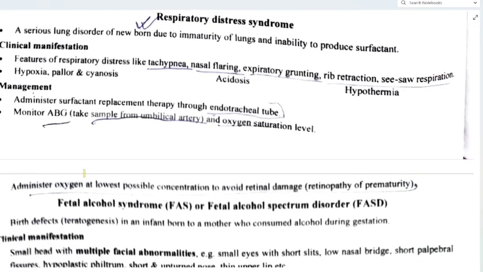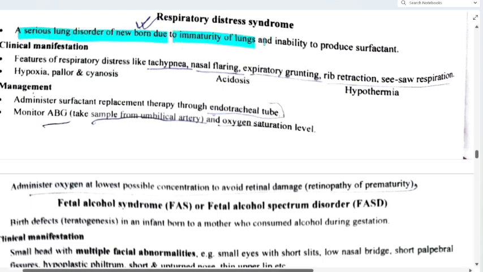Now the next topic is respiratory distress syndrome. It is a serious lung disorder of the newborn due to immaturity of lungs and inability to produce surfactant. What are the clinical manifestations?